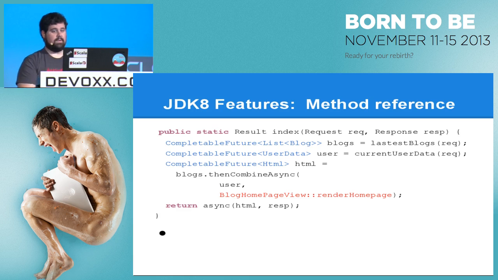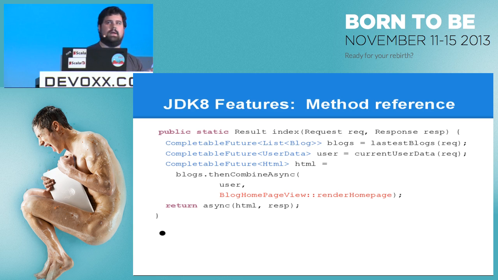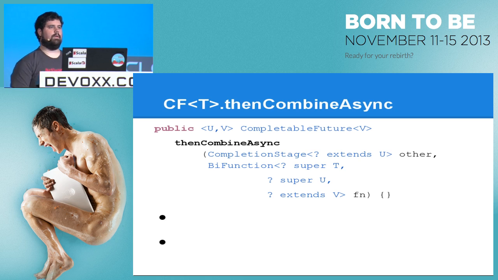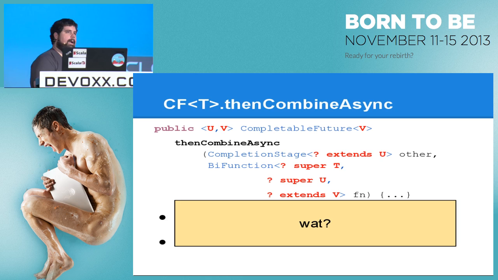This is what a method reference looks like. Okay? It has this little colon thing. But before we really look into that, you kind of need to know what thenCombineAsync is, right? We're calling blogs.thenCombineAsync. And I'm doing the mean speaker thing of showing you the whole API without explaining anything of what it does. So let's look into that. Here's the definition of thenCombineAsync.